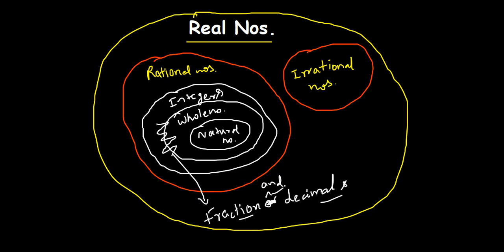I have used the bigger circle for the rational numbers because I have to write all these kinds of numbers inside of it. Irrational numbers are just the numbers that we have not fully understood till this point. We don't have any way to express them completely in an algebraic or pre-algebraic expression. That's why we call it an irrational number.